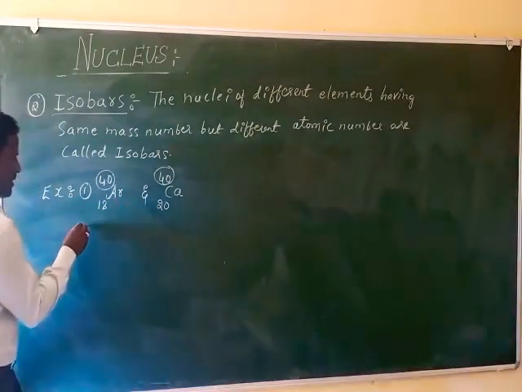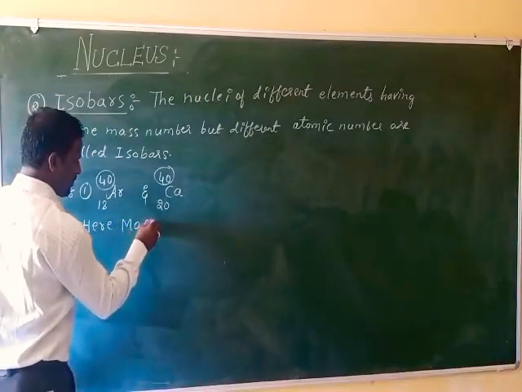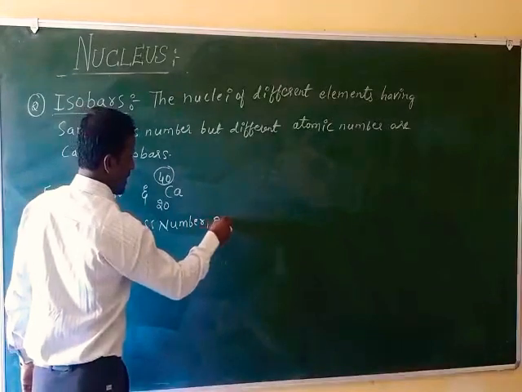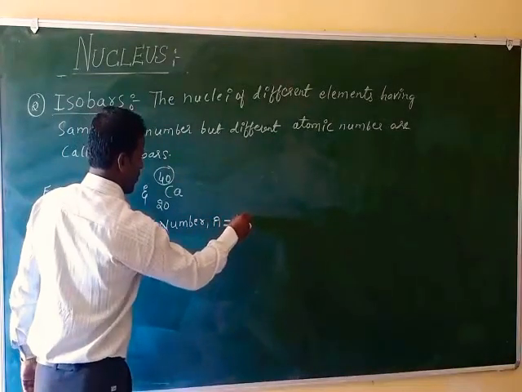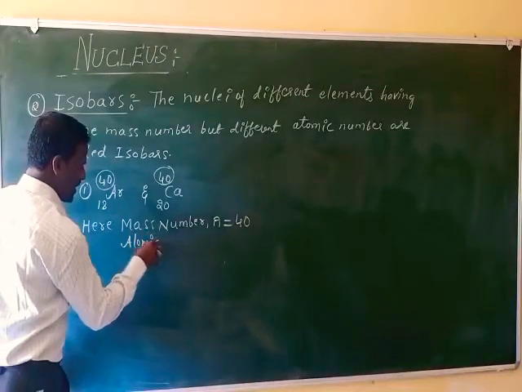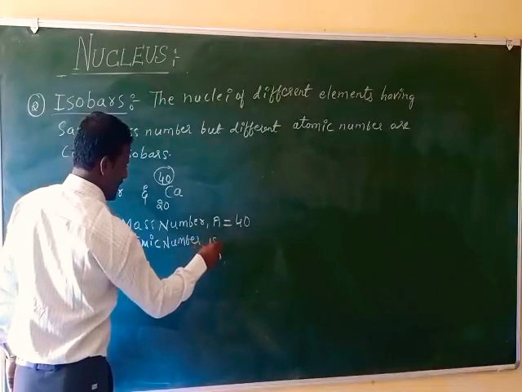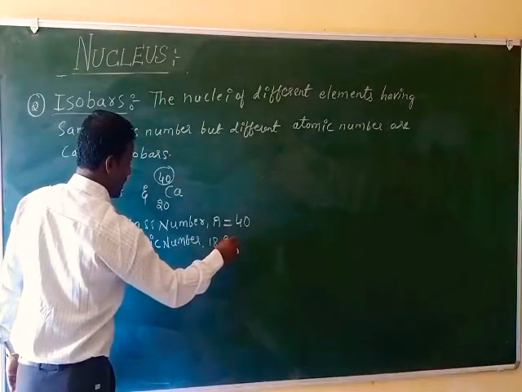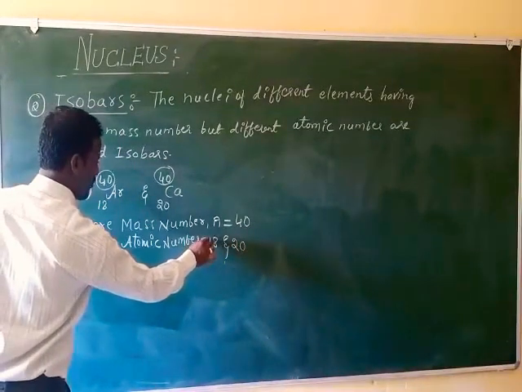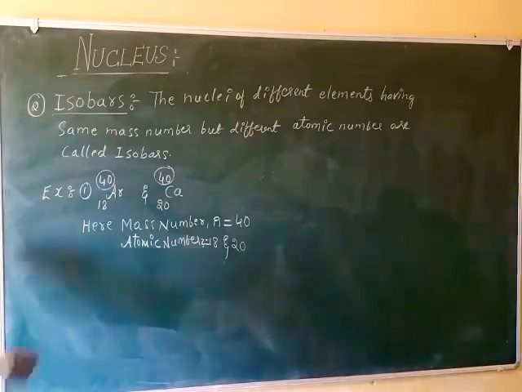Here A equals the mass number. Capital A equals 40. The atomic numbers are different. For argon it is 18 and for calcium it is 20. Atomic number Z equals 18 and 20.